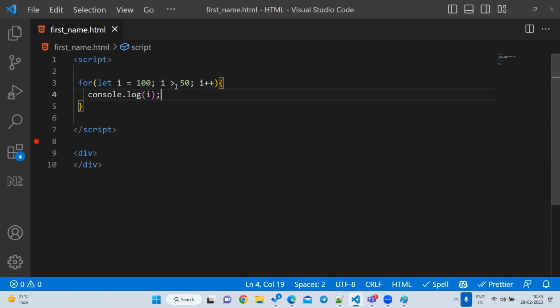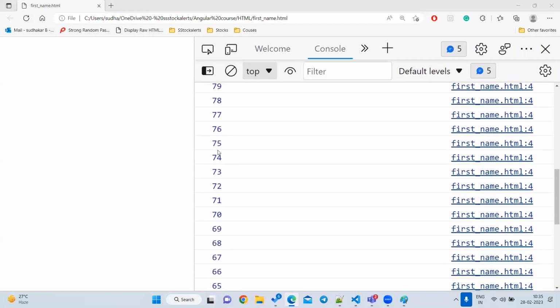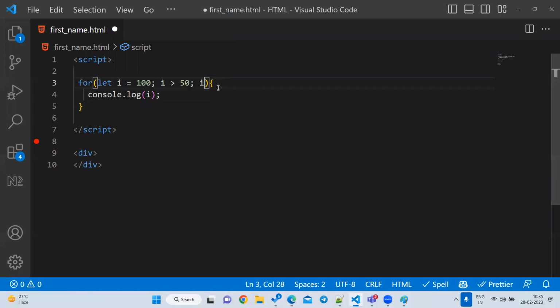That is the reason if you make a small mistake, what is the mistake here? Here instead of writing plus plus, I need to write minus minus. Based on your condition, if you are writing the reverse condition, here you need to go for minus minus. So let's identify it. Suppose I want to prove it by doing it wrong: with plus plus, this program will never end.